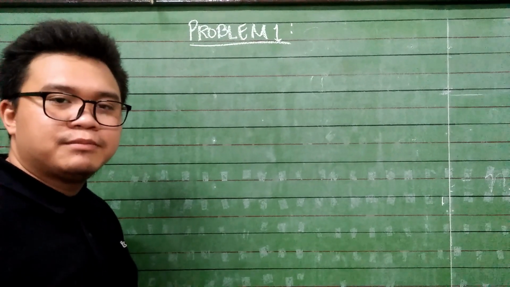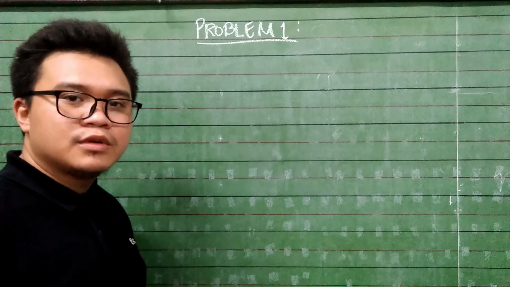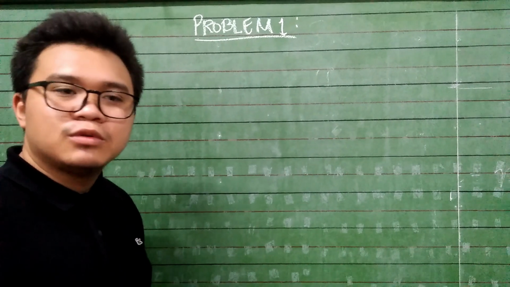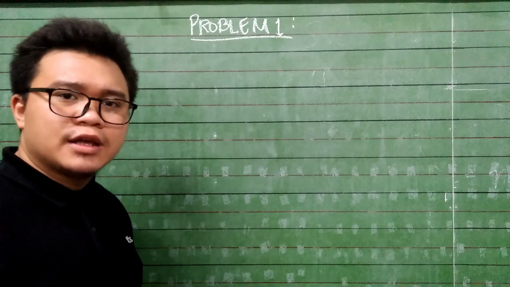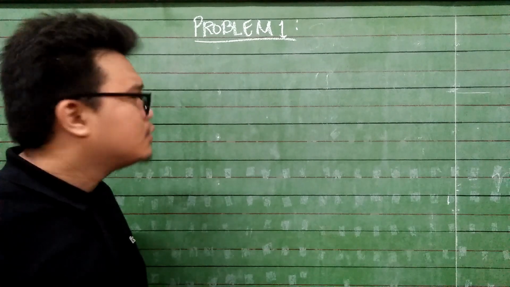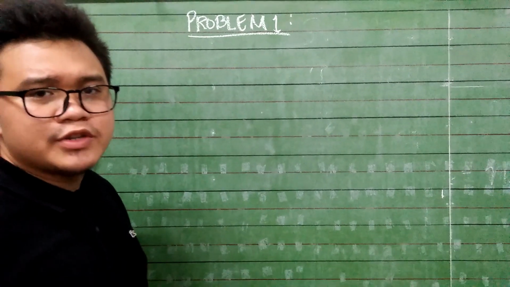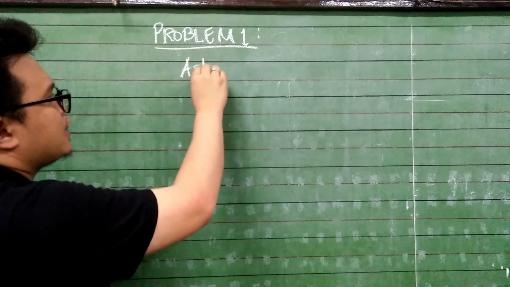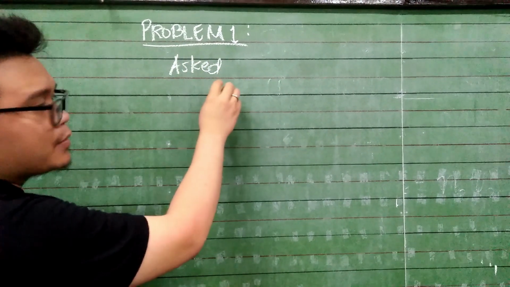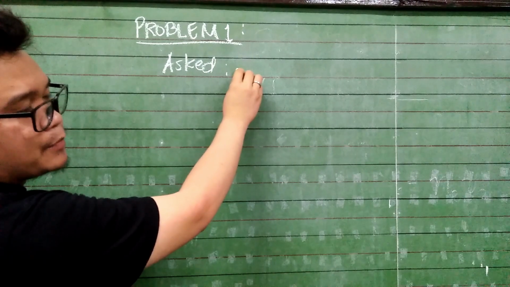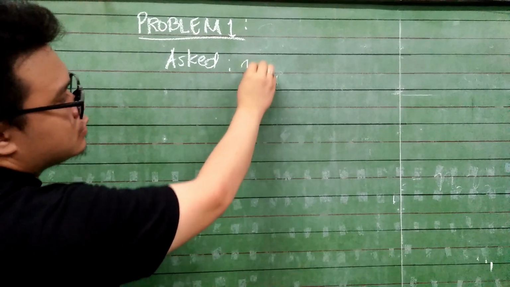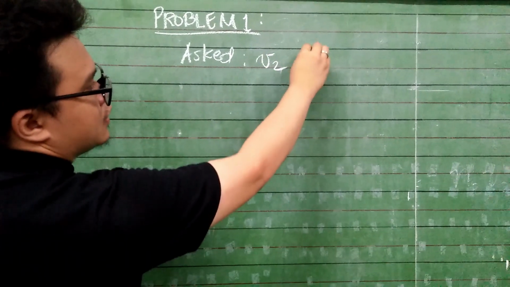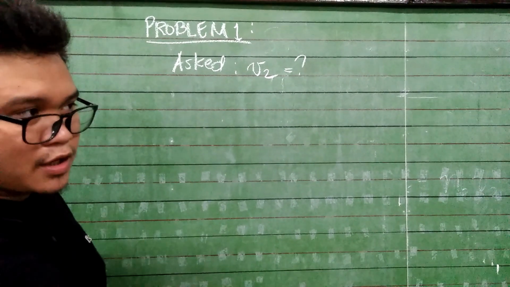Our problem posted on the screen a while ago is asking what the speed of light is in the second medium. So how do we solve this problem step by step? First, always remember to write what is asked in the problem. What is asked is your v2, or the speed of light in the second medium.